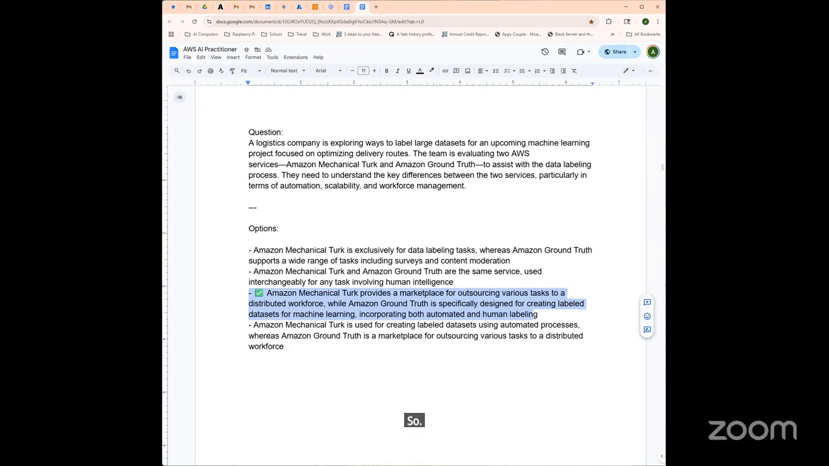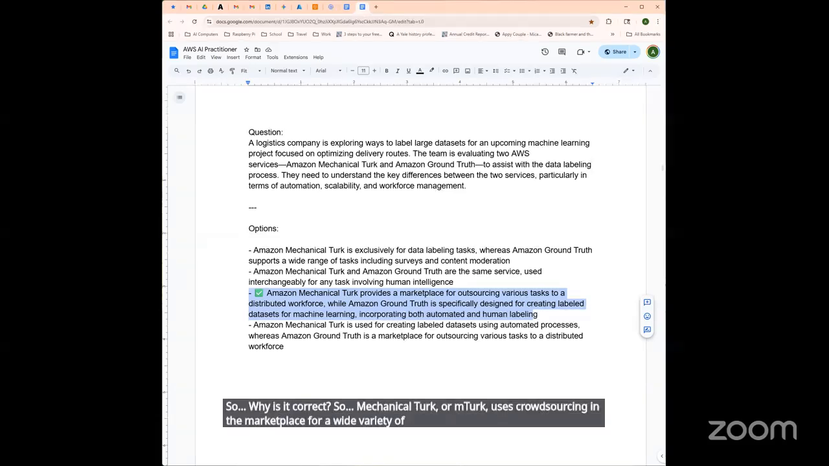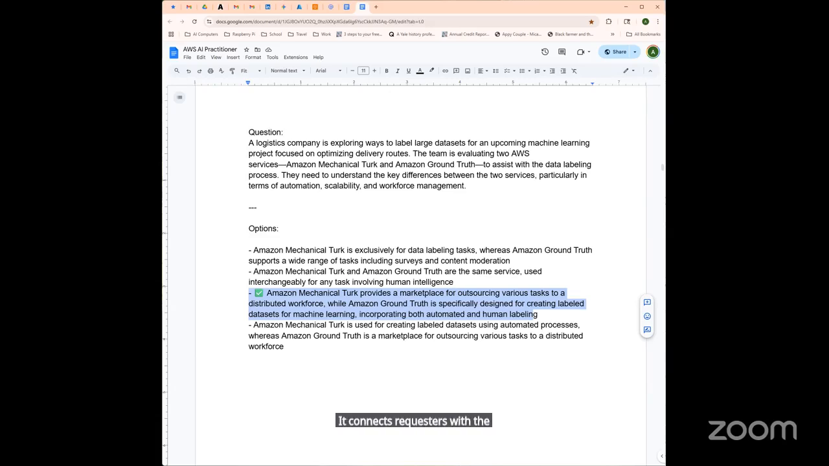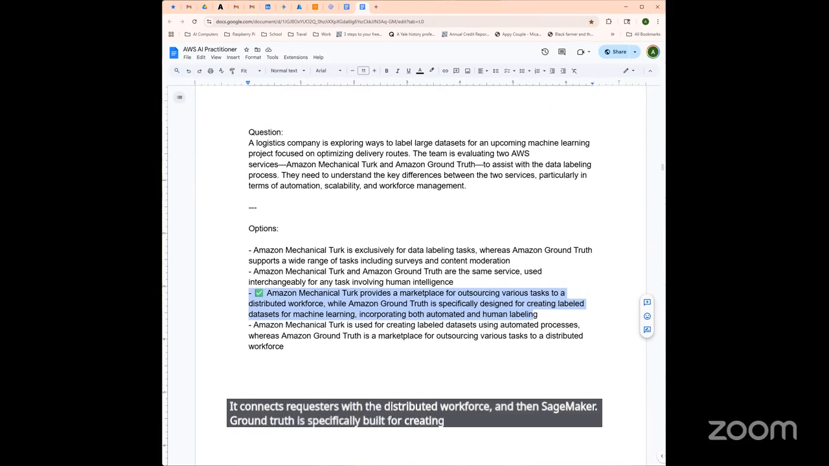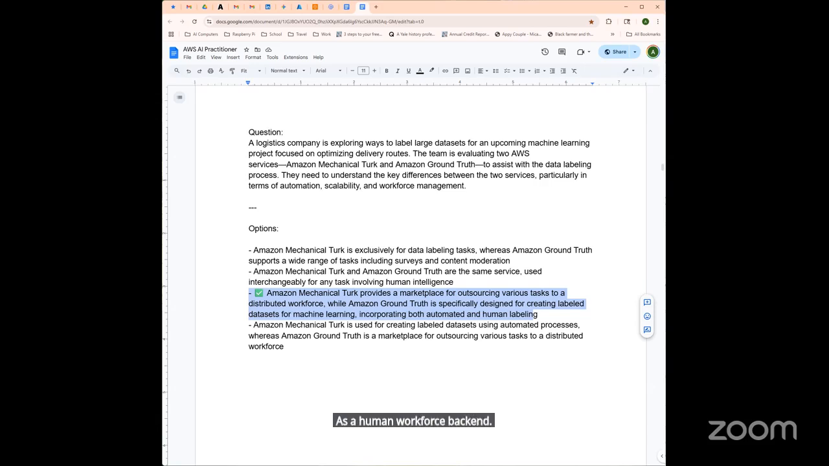So why is it correct? Mechanical Turk, or MTurk, uses crowdsourcing in the marketplace for a wide variety of tasks that are difficult for machines, like surveys, image categorization, content moderation, and more. It connects requesters with the distributed workforce. And then SageMaker Ground Truth is specifically built for creating high-quality labeled datasets to train machine learning models. It incorporates automated labeling, human-in-the-loop labeling, and can use Mechanical Turk as a human workforce backend. So these two services are complementary, but they serve different roles.